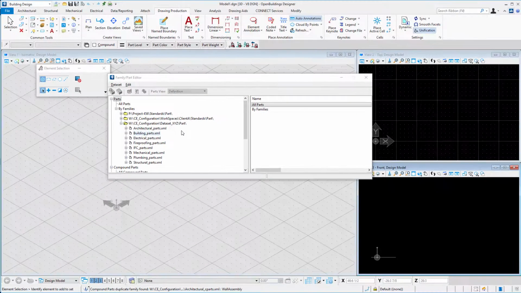Okay, so in the next session, we'll actually take a look at, again, using the Configuration Explorer to redirect those default seed files. So as I pointed out, we were using a seed file that was stored in our company dataset. Perhaps we would prefer to have a seed file that was a standard for this particular client, meaning we wanted to store it in our workspace. So how do we go about redirecting the configurations in order to do that? So we'll take a look at that in the next session.